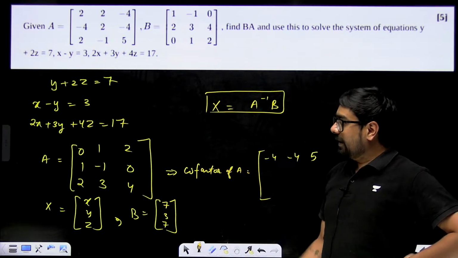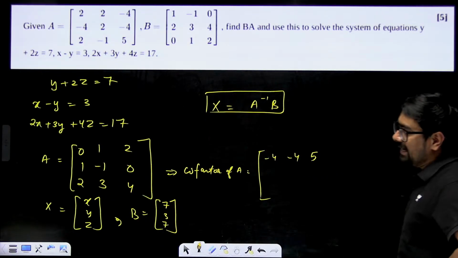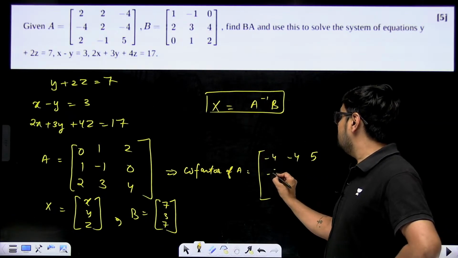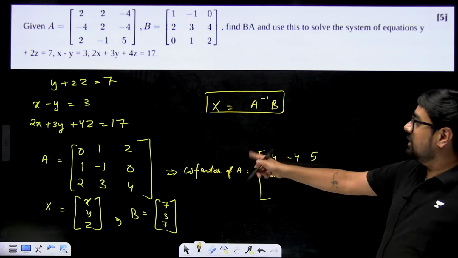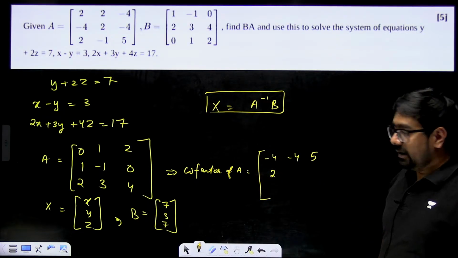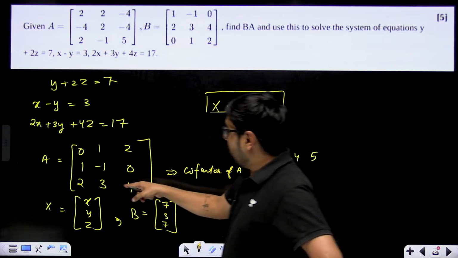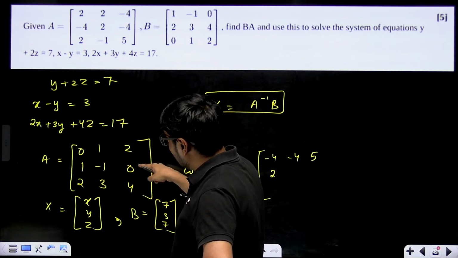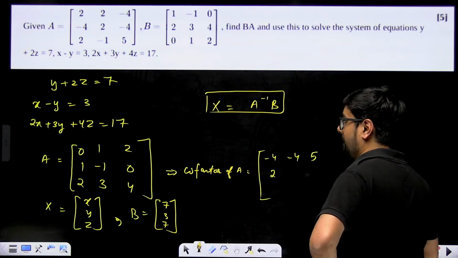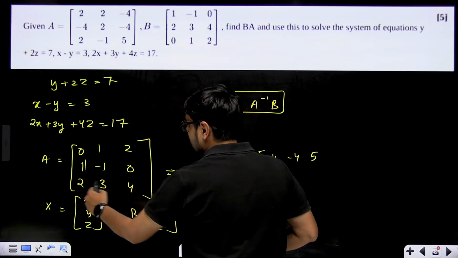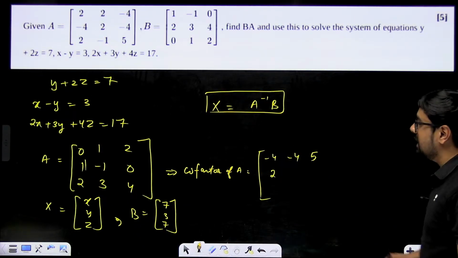Now for 1, cofactor will become, we'll hide this, 4 minus 6. So minus 2. Right? Now sign will change. Sign will be minus into minus 2 because this position is A21. Minus 1 to the power 2 plus 1 is 3, so minus will be multiplied. For this one, if I hide this and this, 4 minus 6, that means minus 2 multiplied with minus, that means plus 2. Okay, correct.